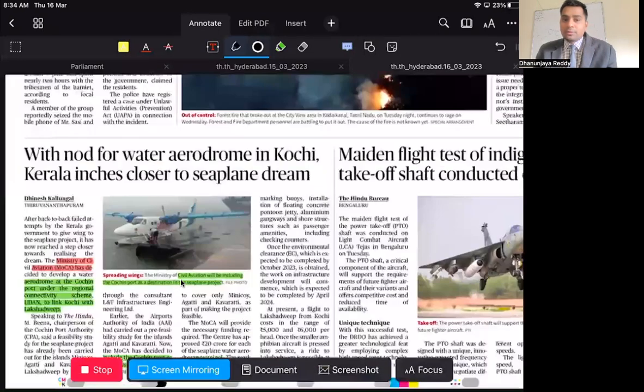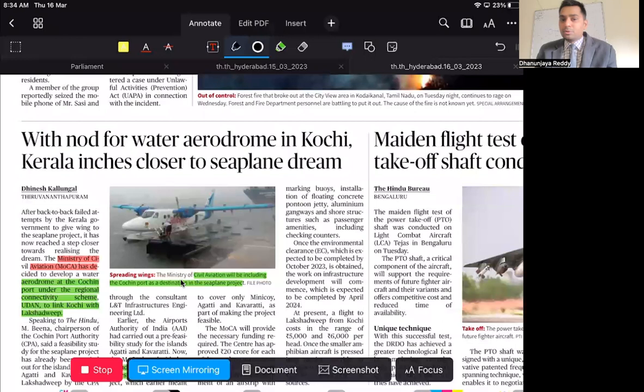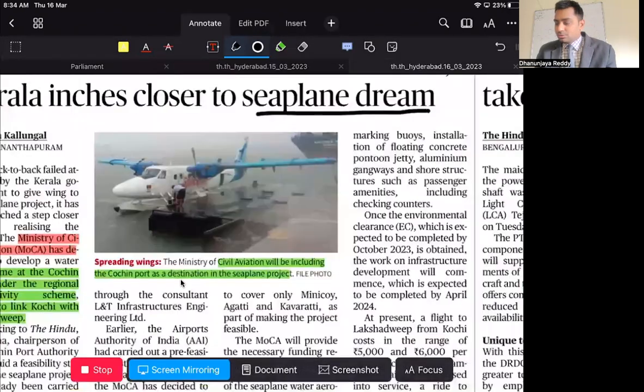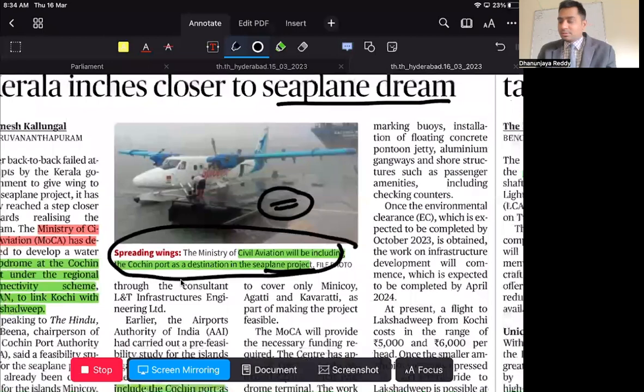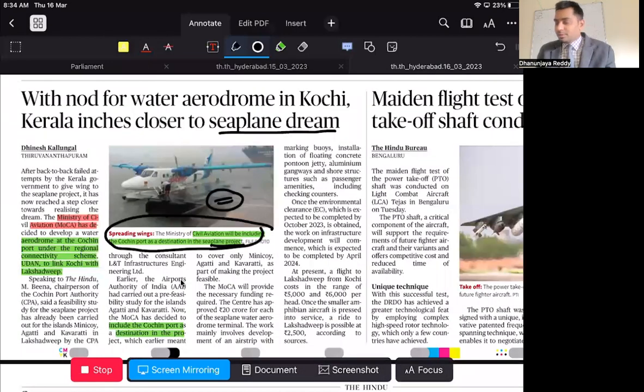With a nod for a water aerodrome in Kochi, Kerala inches closer to its seaplane dream. So this is the thing. Civil aviation will be including the Cochin port for the seaplane project. That is the thing that we have to understand. Next one is